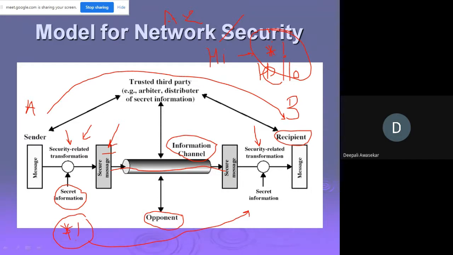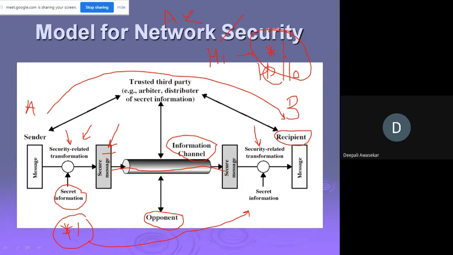So examples include encryption of the message, which scrambles the message so that it is unreadable by the opponent, and the addition of a code based on the contents of the message, which can be used to verify the identity of the sender. Now, what do we mean by secret information? It is some secret information shared by two principals, and it is hoped that it is unknown to the opponent.